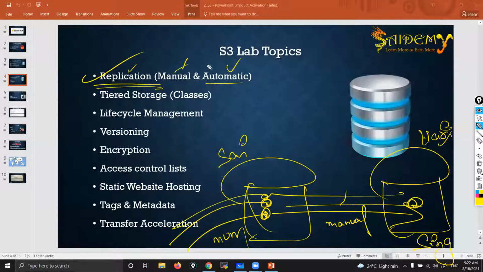That's up to you, either go with manual or automatic. With manual, you choose whatever data you want to copy. With automatic, everything will be done automatically, as per the requirement. That is what we call replication: we can transfer data from one bucket to another bucket.